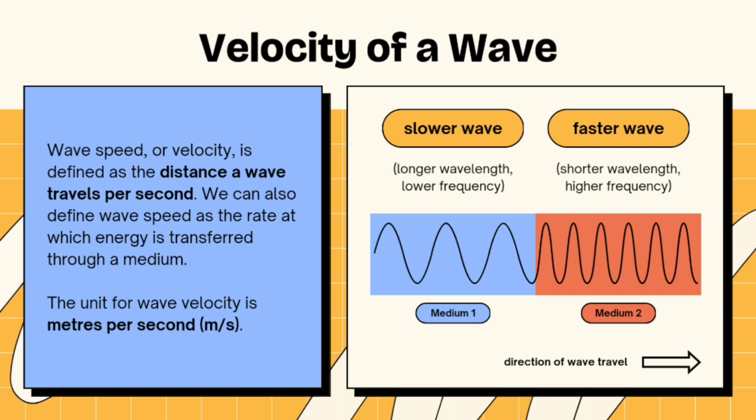Velocity of a wave, is it a slower wave or a faster wave? Wave speed or velocity is defined as the distance a wave travels per second. We can also define wave speed as the rate at which energy is transferred through a medium. The unit for wave velocity is meters per second.